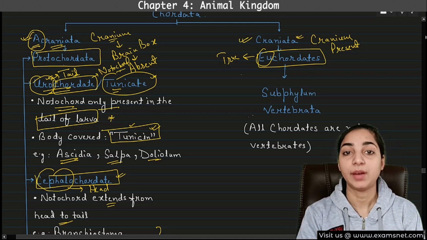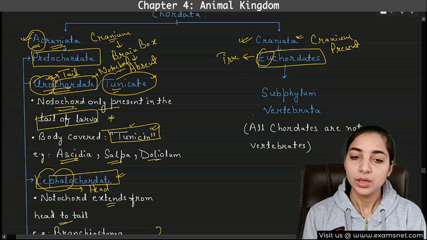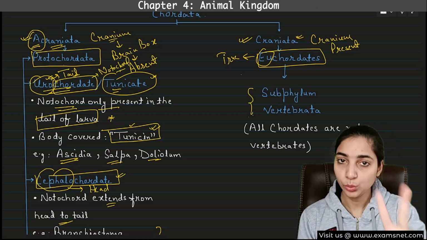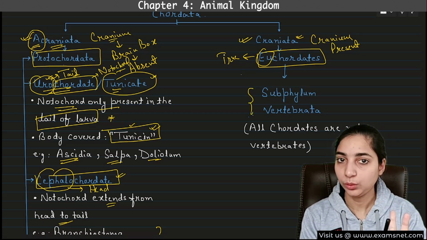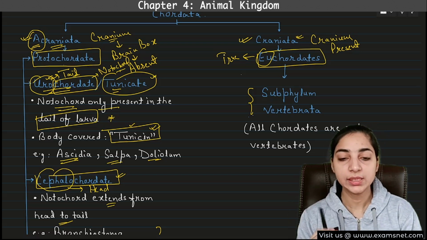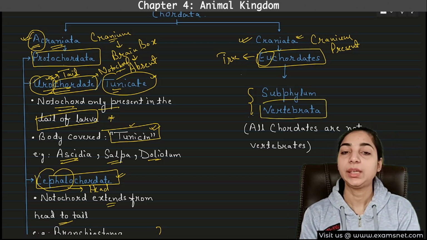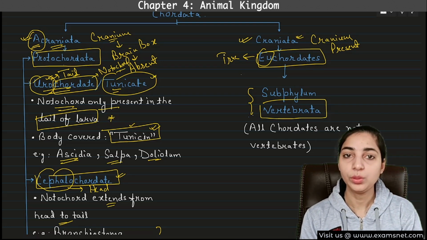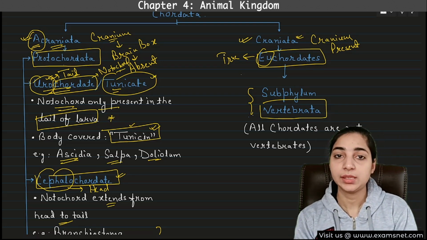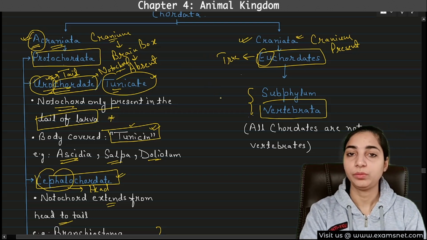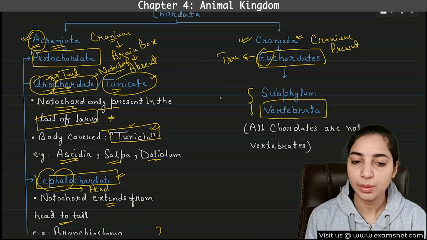That means the most advanced chordates, or the true chordates. So they have only one subphylum. The protochordates had two subphyla, urochordate and cephalochordate, and this has only one subphylum, that is vertebrate. Now this vertebrate will further be classified into different subclasses, superclasses or classes. So we will see the classification of vertebrates further, but here just remember one thing.